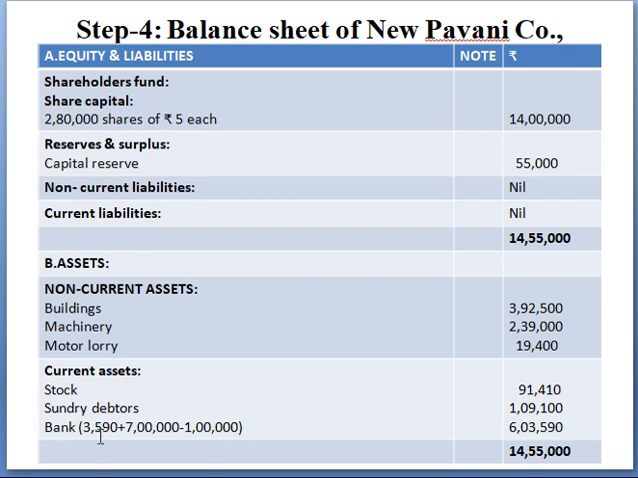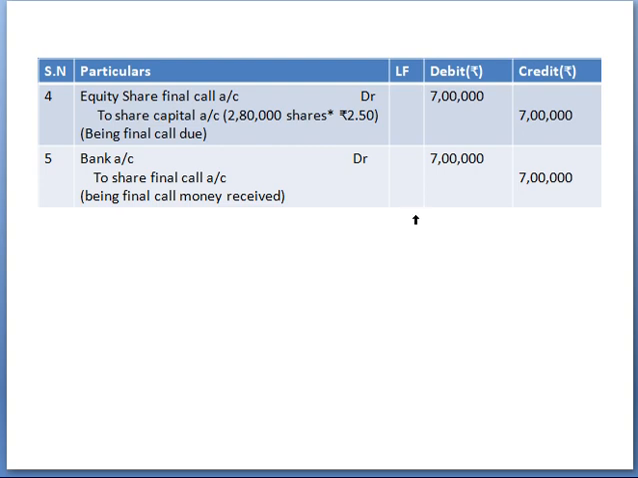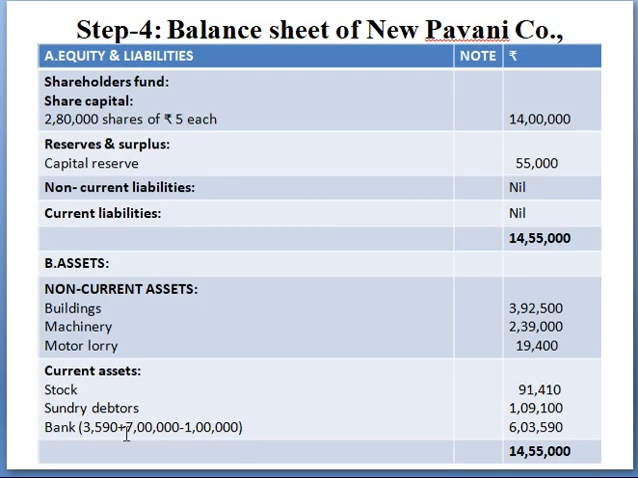And check what else the new company received. The new company receives rupees 7 lakhs as the final call. So when the company receives 7 lakhs, the balance will increase, right? So just add it, 7 lakhs. And what else did the new company pay? The new company paid 1 lakh rupees as cash to the old company's shareholders, right? So when it makes the payment, the cash balance comes down. So subtract 1 lakh, you will get 6,03,590. Now total your assets, you will get 14,55,000. Now the balance sheet is tallied.